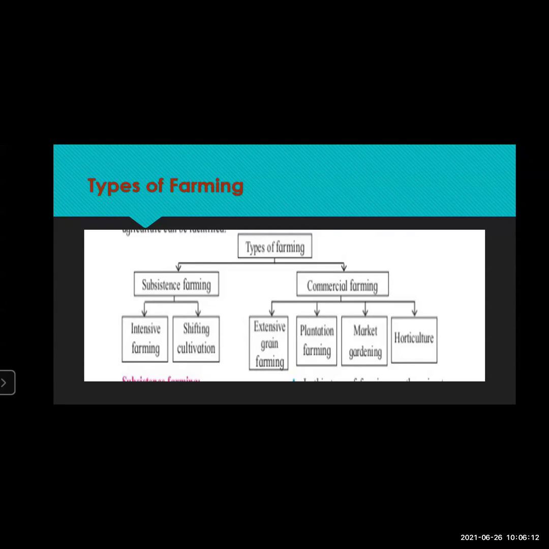So this is how the types of farming are divided into subsistence farming and commercial farming. Under subsistence farming, you have intensive and shifting cultivation. Then under commercial farming, you have extensive grain farming, plantation, market gardening, and horticulture.